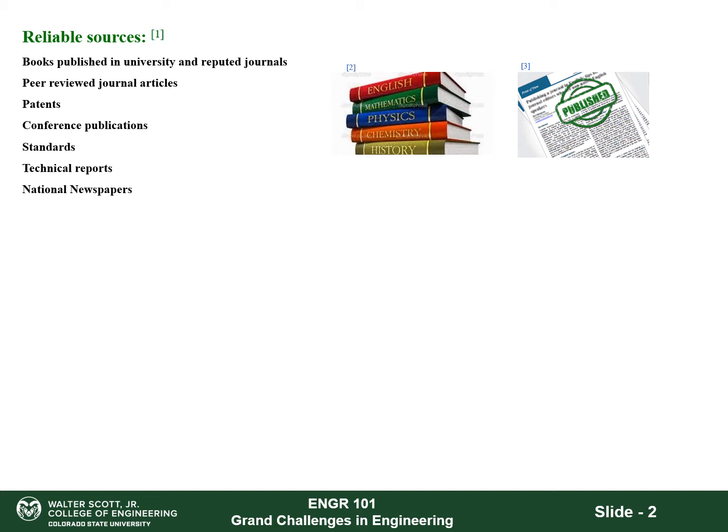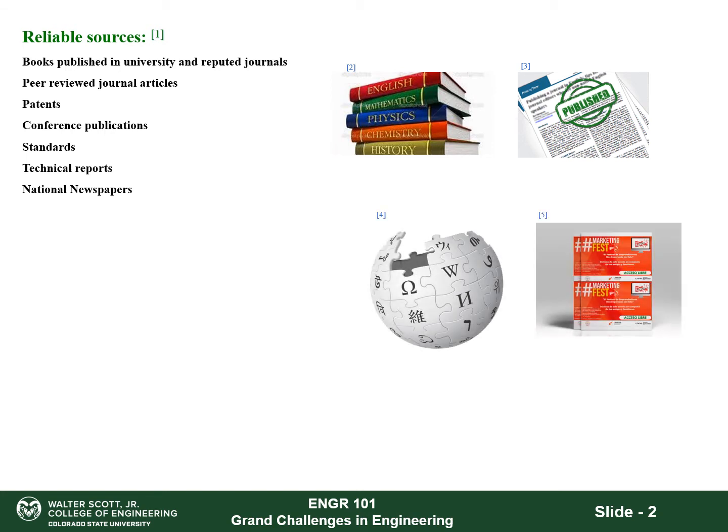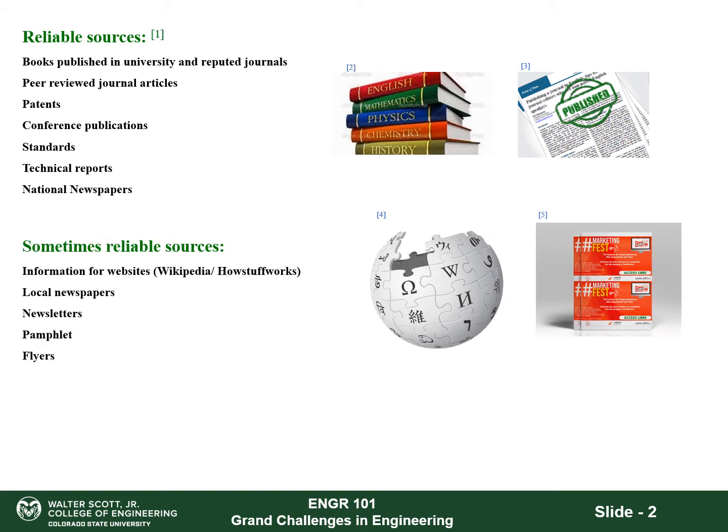and national newspaper. The second category would be sometimes reliable sources. An example of that would be Wikipedia, flyers, pamphlets, newsletters, and local newspapers. The reason why I have Wikipedia in this list is because any information in Wikipedia can actually be modified by anyone with an email address.